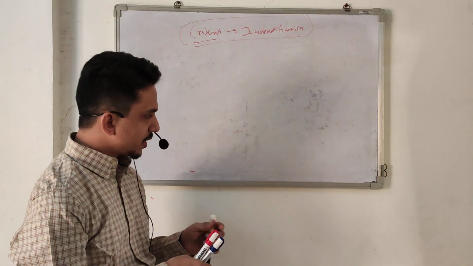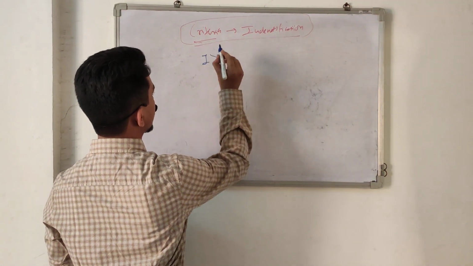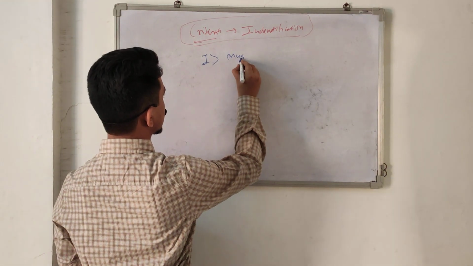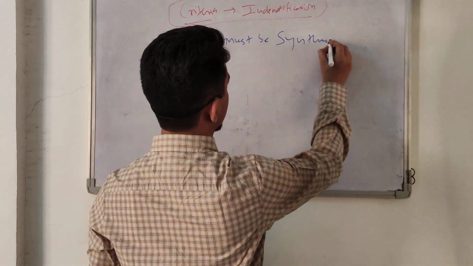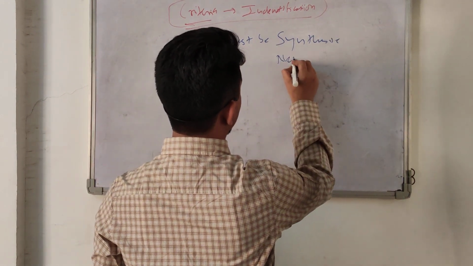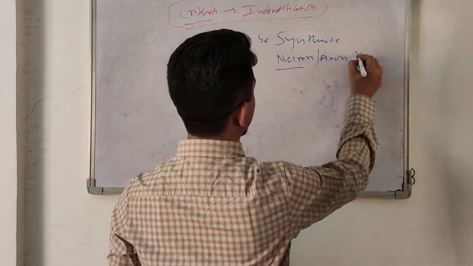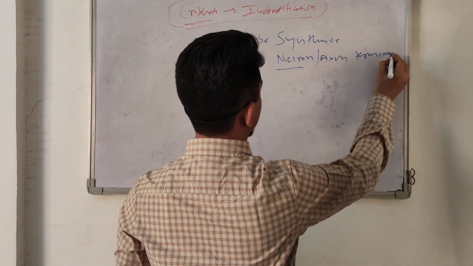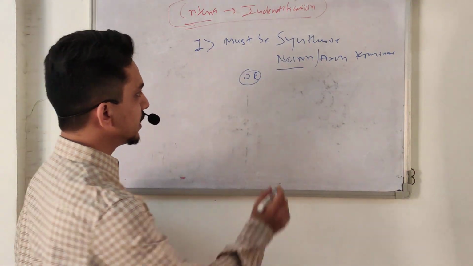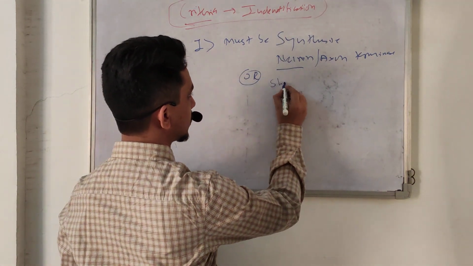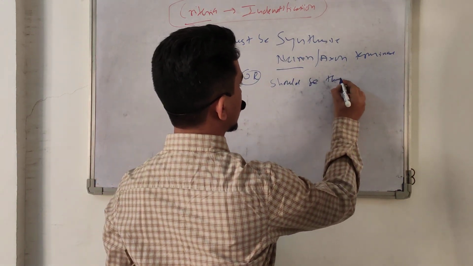So the first criterion for a neurotransmitter is that it must be synthesized in the neuron or axon terminal, or if it is not synthesized there, it should at least remain there.